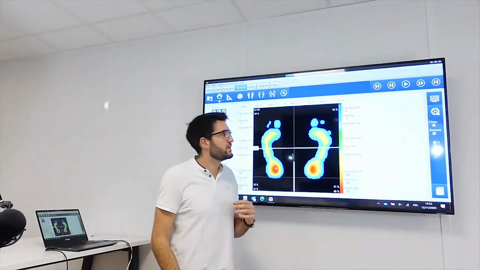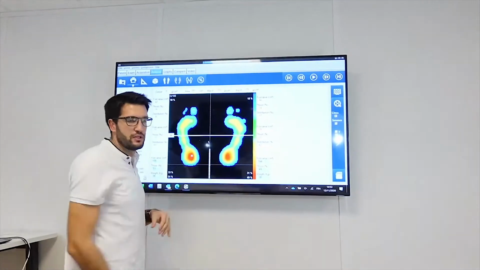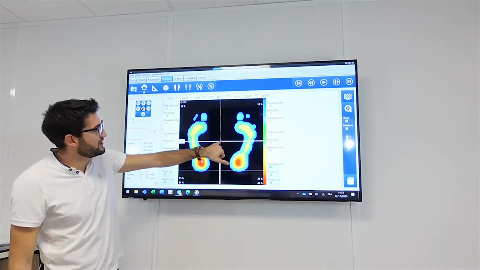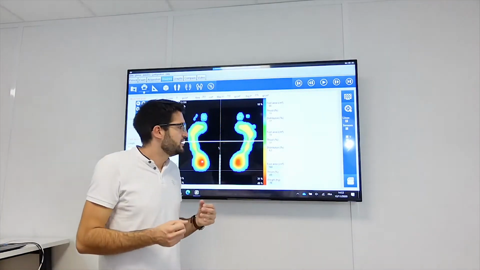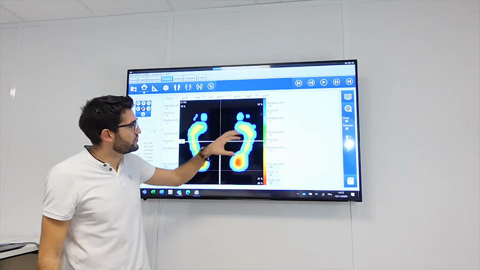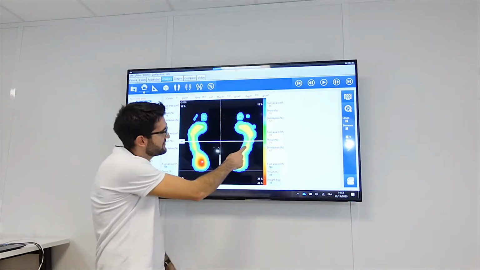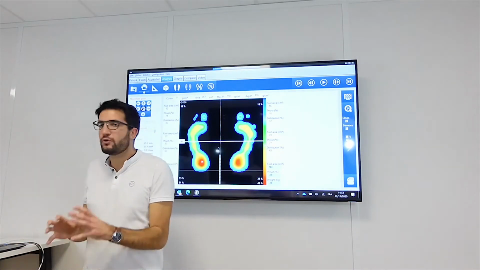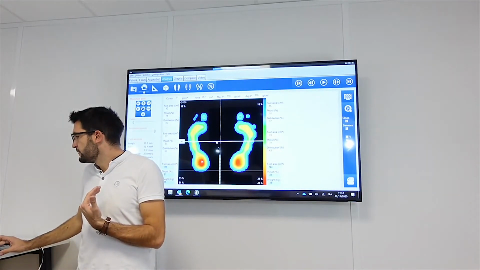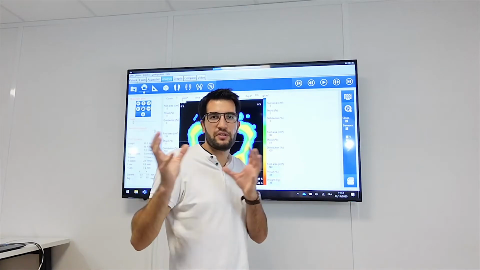So you click on, show again the button here. Okay. Move footprint. So you put the footprint at the center. So it's the first step to do. Then you can also move this white line, because you know the function of this white line. It's basically to cut the feet, forefoot, back foot. So if you want to cut forefoot, back foot, you have to put it approximately at the width of this lateral bolt. Or if you don't want to cut forefoot, back foot, you click one time on the line, and you remove the line. So you just basically analyze right and left.